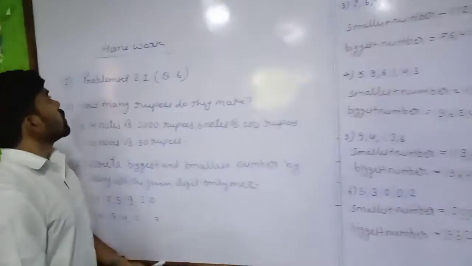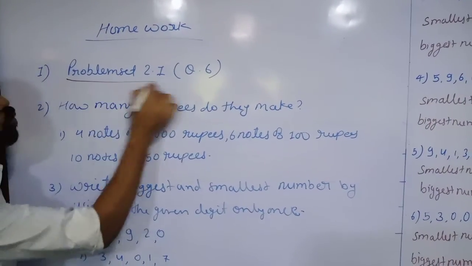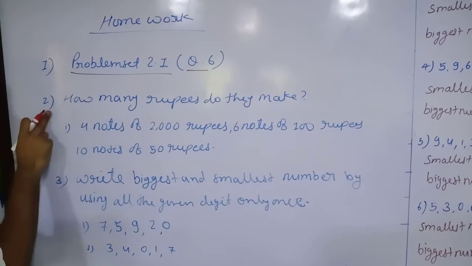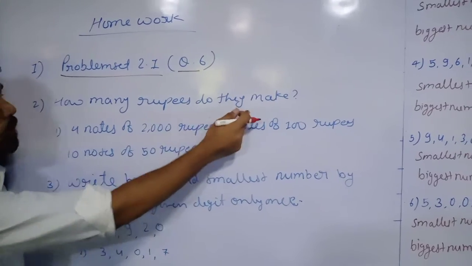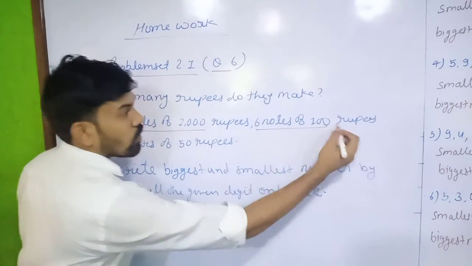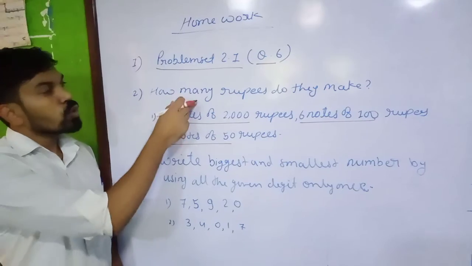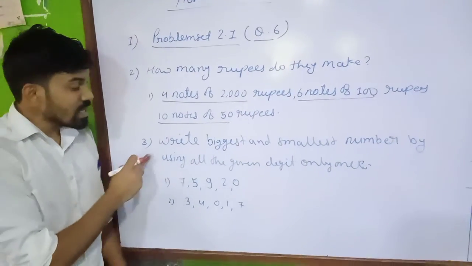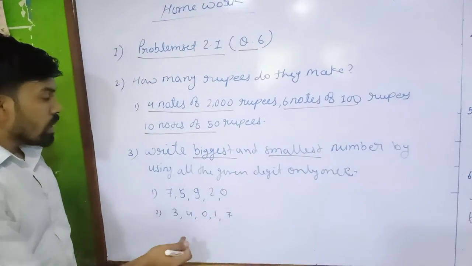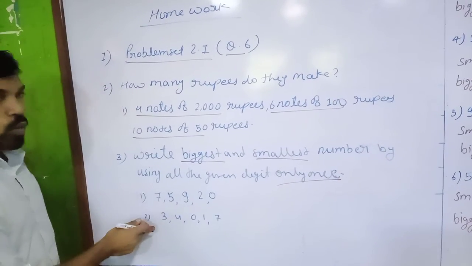Now, you have the homework for today. Question number 1, problem set number 2.1, question number 6, you are going to do by yourself. The second, how many rupees do they make. Here we have one question: 4 notes of 2000 rupees, 6 notes of 100 rupees, 10 notes of 50 rupees. You are going to convert how many rupees do they make. The third one is write the biggest and the smallest number, using all the given digits only once, as we did here. 1 and 2 questions here we have.